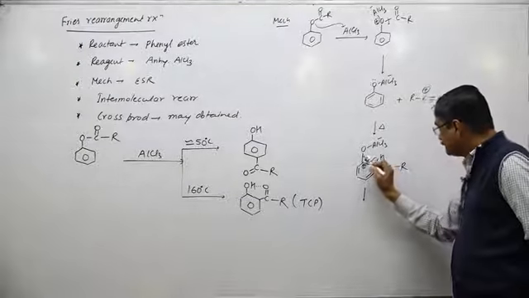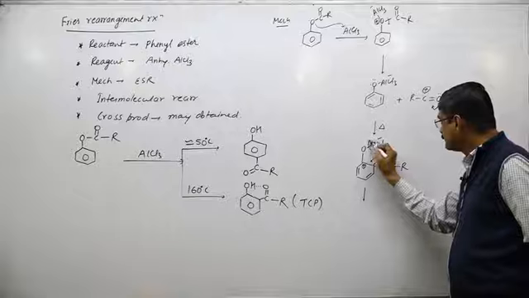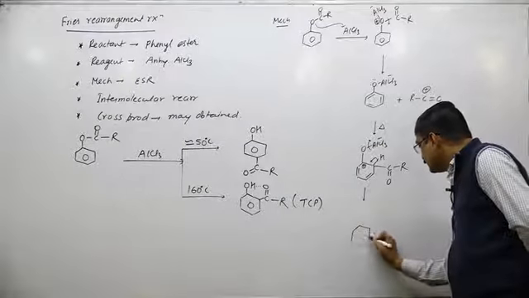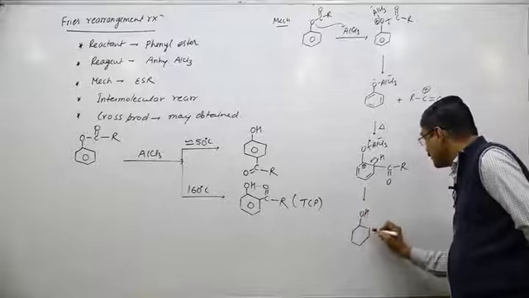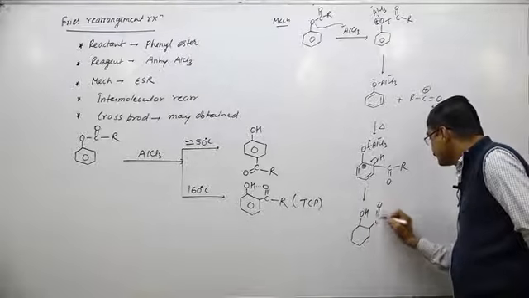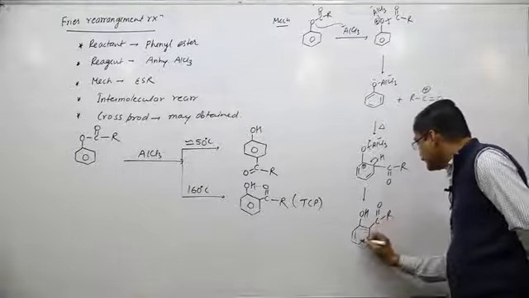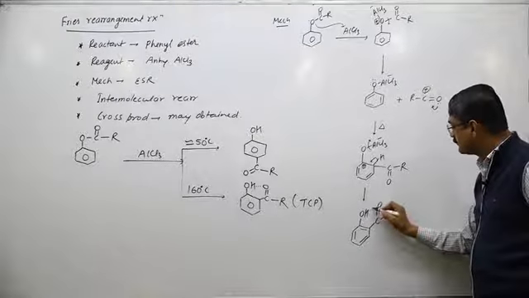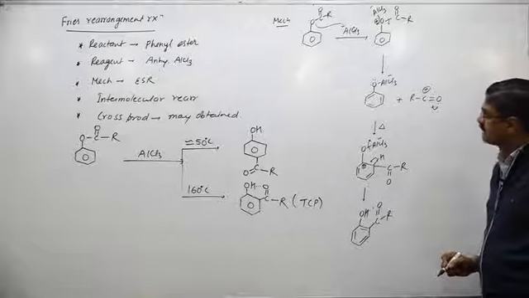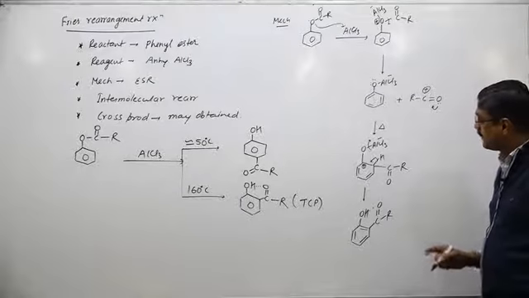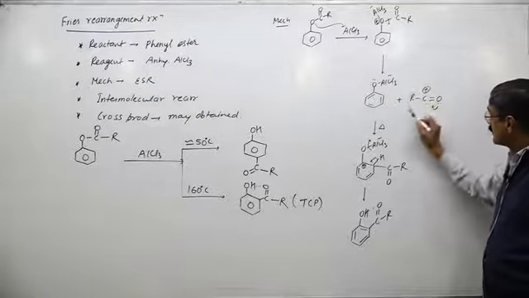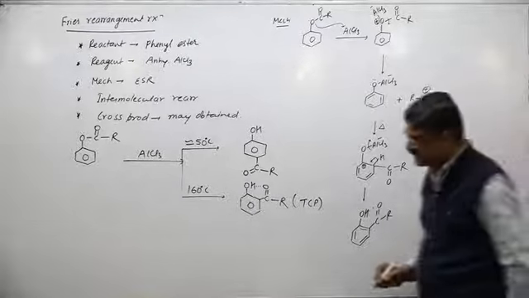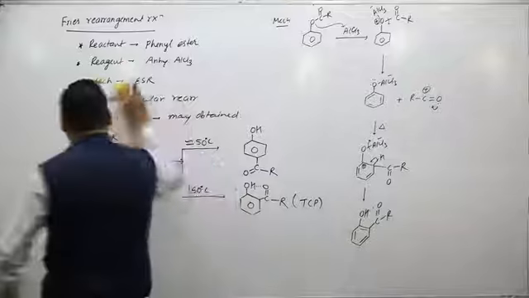In the aromatization, H is removed from the position, and again this product is obtained. So this is the mechanism for Fries rearrangement reaction. In this reaction, the cross products are obtained because of this free carbocation. So I take the example for this.